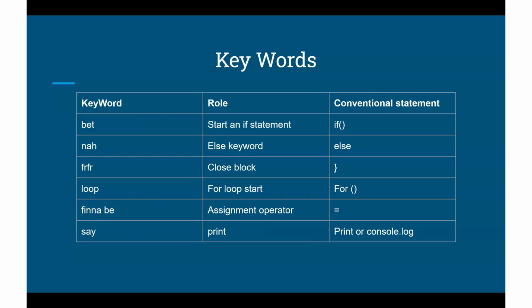As you see, the keyword bet starts an if statement. Na is for else. FR is to close the if or the if-else statement. Loop is the replacement for loop. And instead of the assignment operator, we have finna be. And for print, we have say.